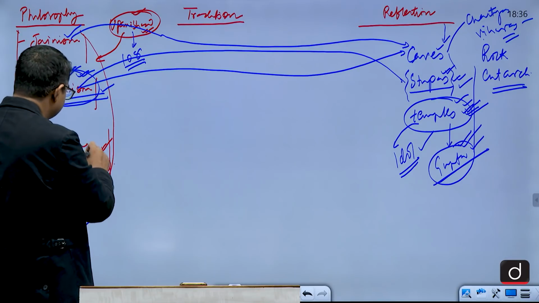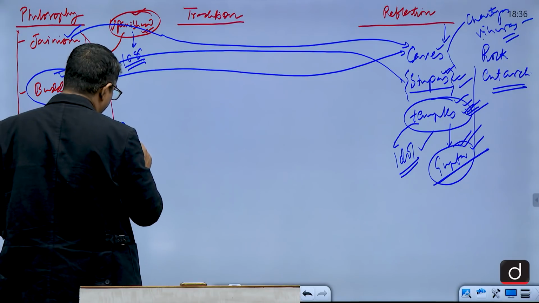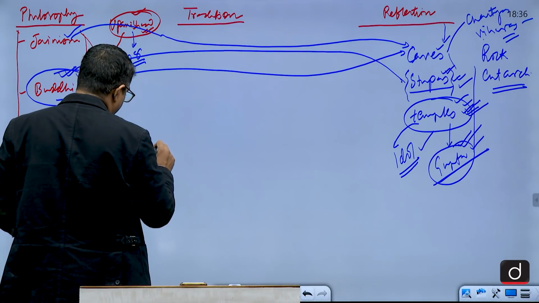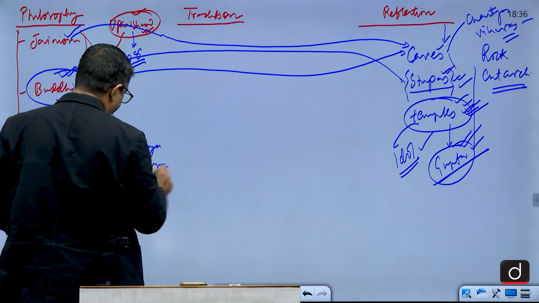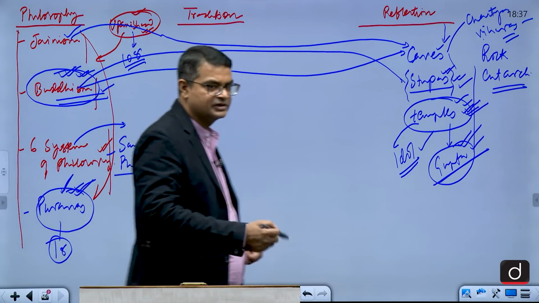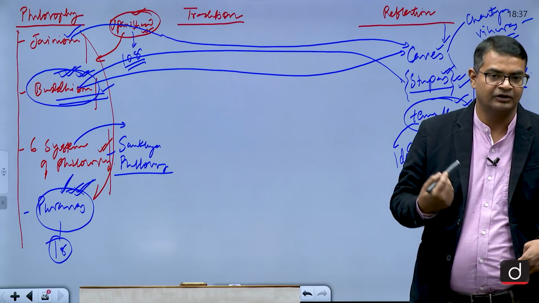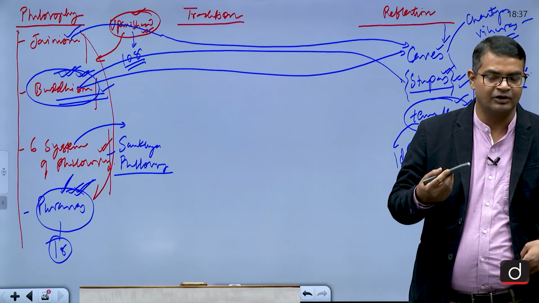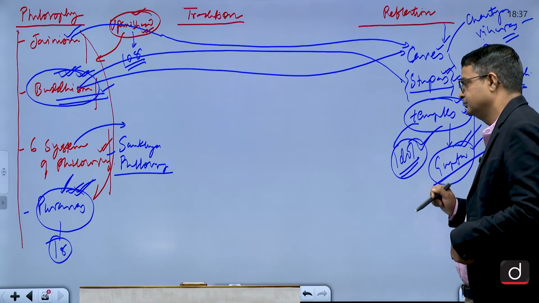Then the six systems of philosophy also, especially the Sankhya philosophy of Kapila. That discusses consciousness and unconsciousness, living things and non-living things. That consciousness indicates towards idol worship.